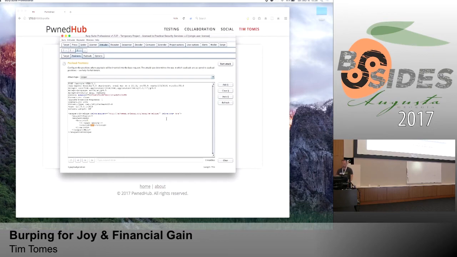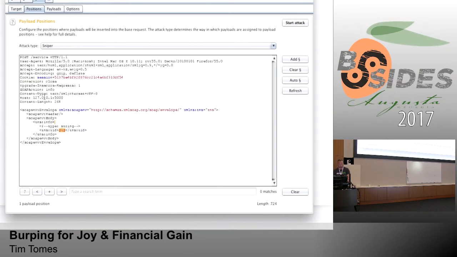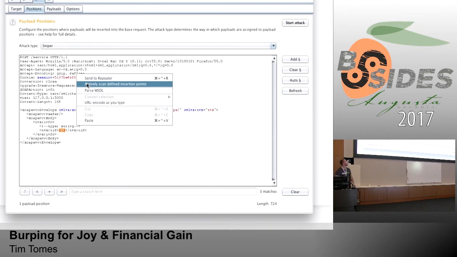Now, if you right-click anywhere within this request, you see the option in all of its glory: Actively scan defined insertion points. Show of hands of people that knew about this. I don't see nearly enough hands. This changed the game for me, I'm telling you, because what this gives us the ability to do is, in a very, very precise way, only scan the things that we want to. It reduces the amount of noise we make if we're trying to be stealthy. It reduces the amount of danger that we create when we just go out and buzz an entire application, especially when it's in a production environment. It gives us a lot more control.